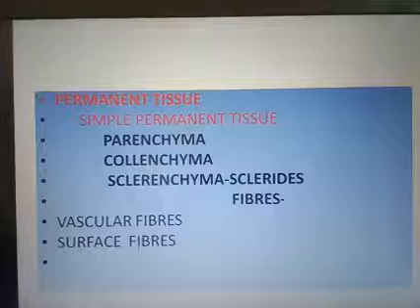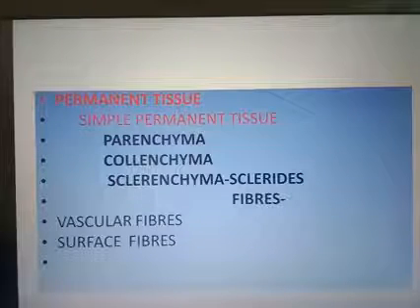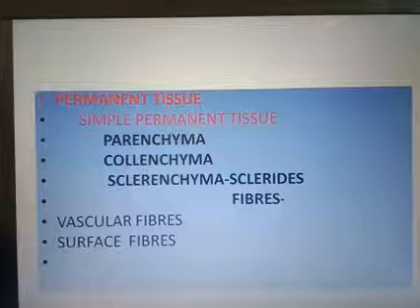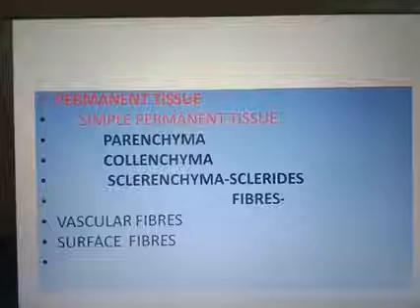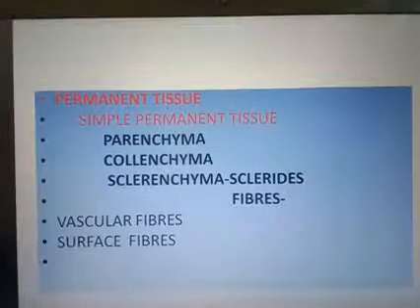Then the complex permanent tissue includes xylem and phloem. Xylem and phloem together are known as vascular tissue. It is also known as conducting tissue. It has the ability to conduct food and water. Okay, so first of all, we are discussing the structure of parenchyma.